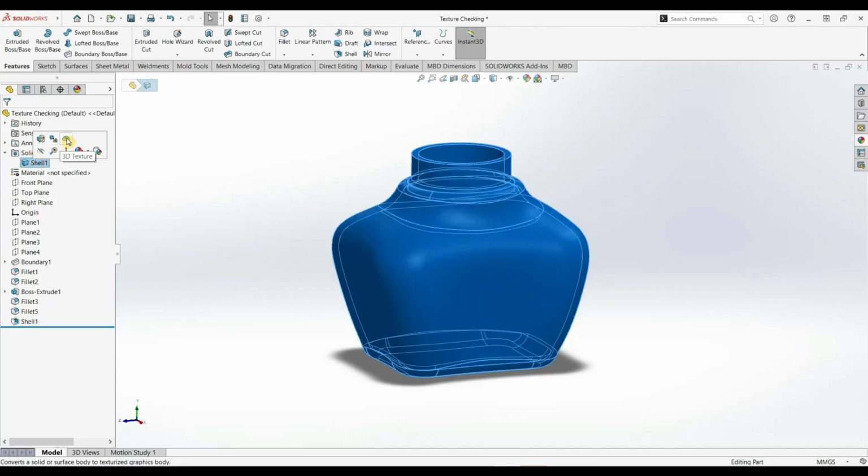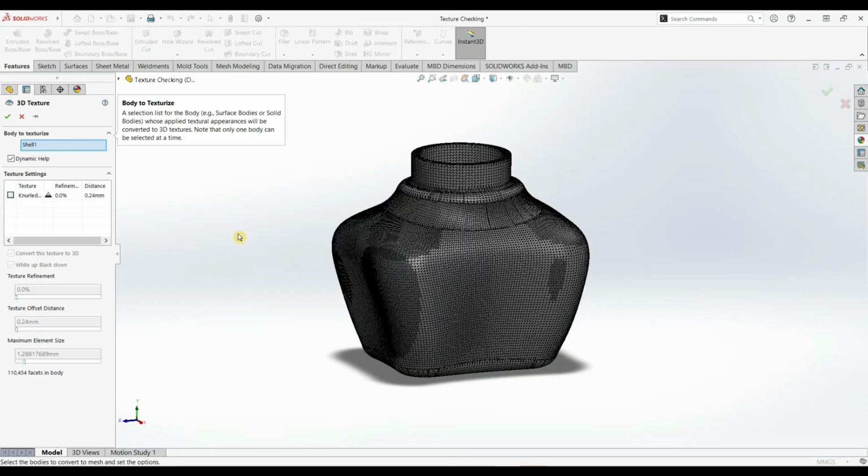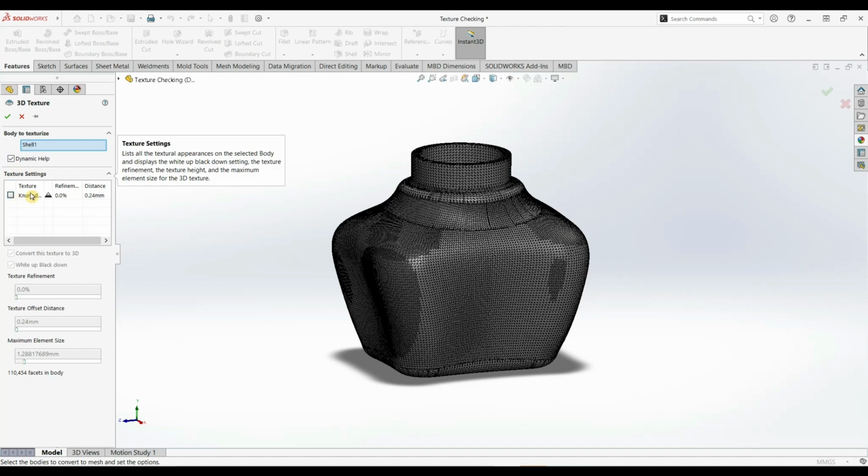You can modify the texture size, scale, and orientation using the options on the left panel to fit your design perfectly.